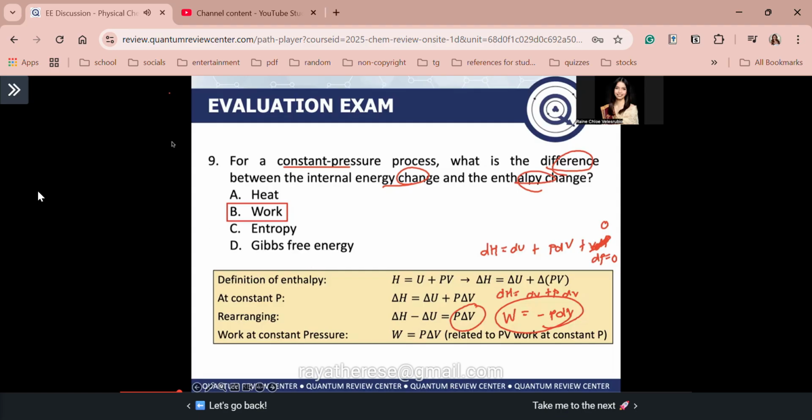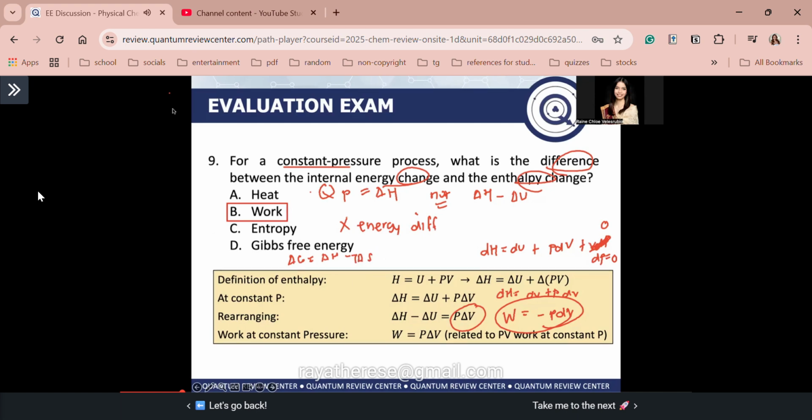Okay, first, guys, A, heat, which is Q, that is wrong, di ba? Okay? So, heat at constant pressure, guys, again, is just equal to delta H, tama? So, not delta H minus delta U. Again, guys, hinahanap natin the difference between the internal energy change and enthalpy change. Next, guys, entropy is also wrong. So, entropy hindi siya connected, di ba? Entropy is about disorder, not energy difference. Okay? Lastly, for letter B, guys, ayan, ibang definition, di ba? It is totally unrelated to U. Bakit? Recall your definition for Gibbs free energy, delta G is equal to delta H minus T delta S. So, hindi siya ma-relate sa delta U in this case.